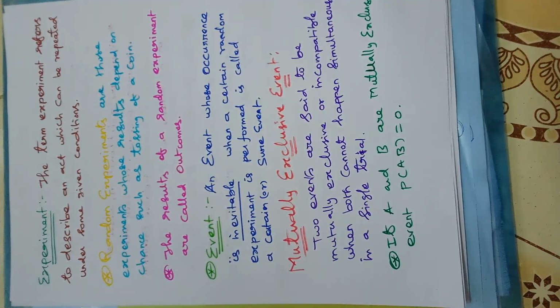Now we move to the next one, mutually exclusive events. Two events are said to be mutually exclusive or incompatible when both cannot happen simultaneously in a single trial.